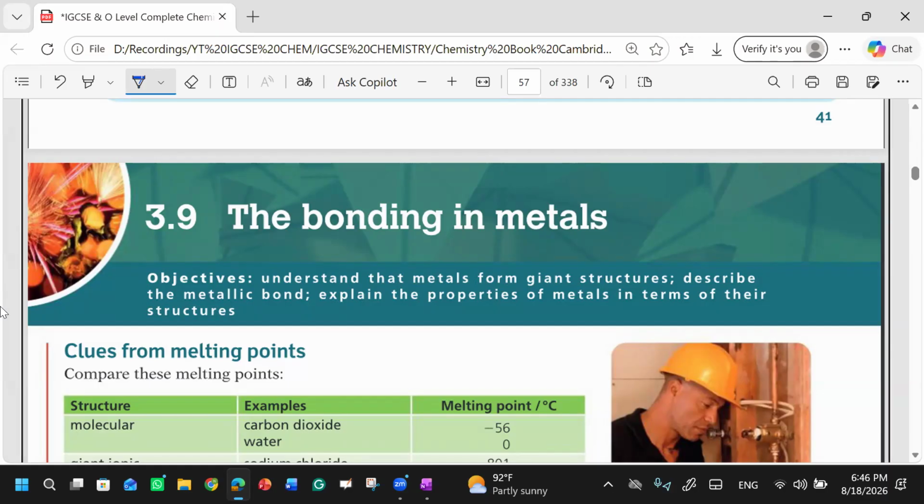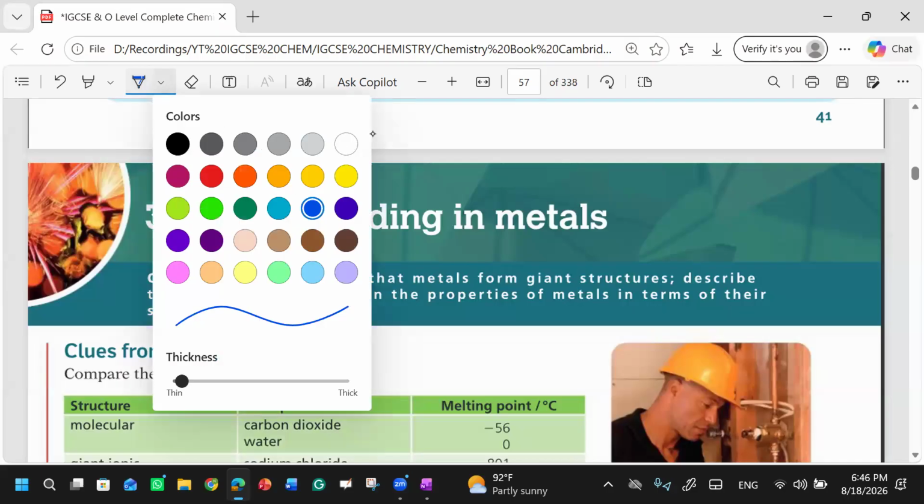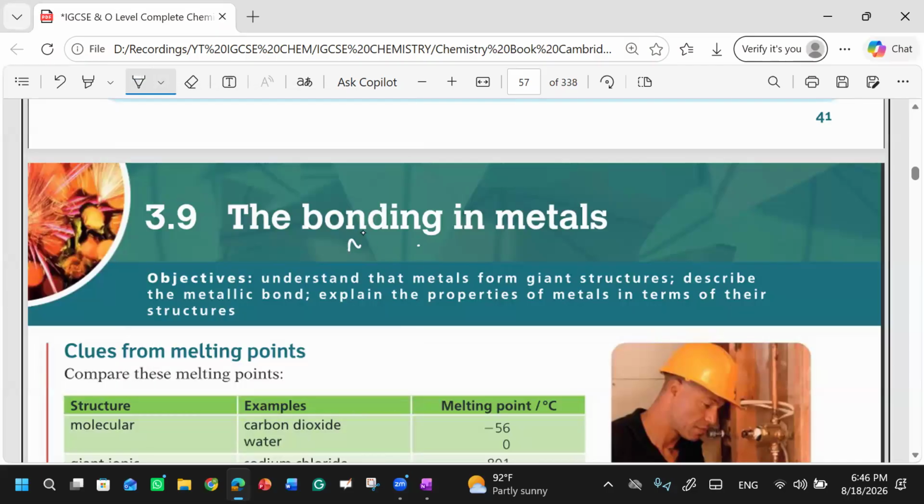So we can simply say metals are elements, special types of elements which can conduct electricity and heat. And why can they conduct electricity and heat? Because of the free electrons they have. And if we talk about metallic bonding, remember that the bonding in metals is known as metallic bonding. What is this known as? Metallic bonding.